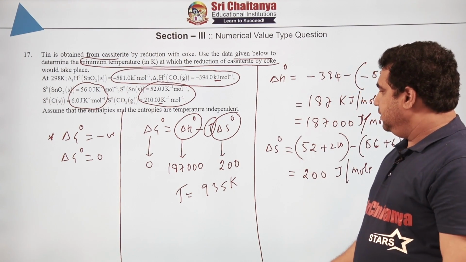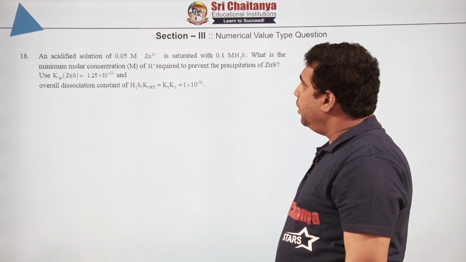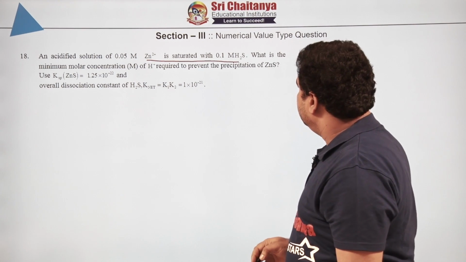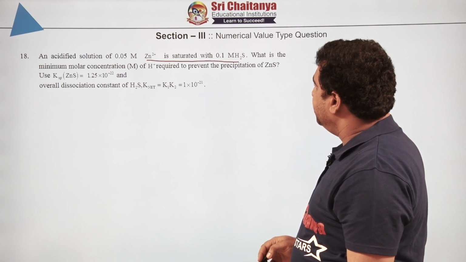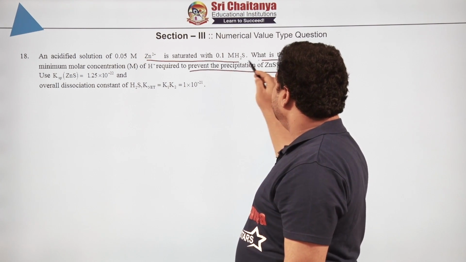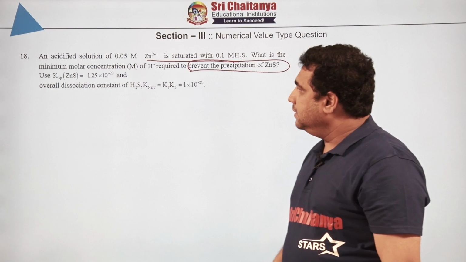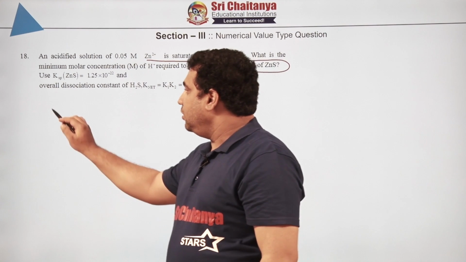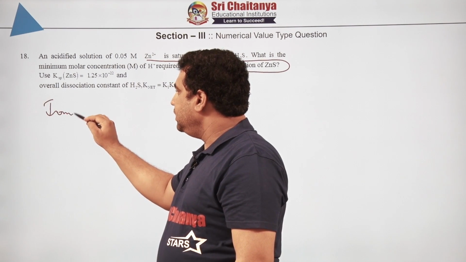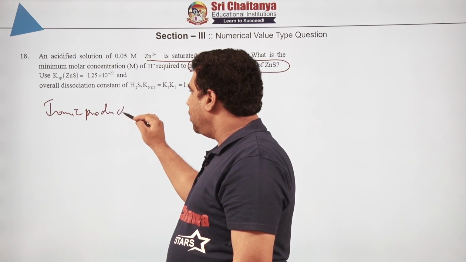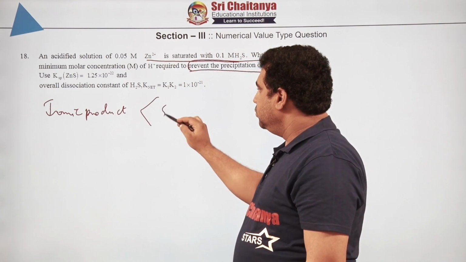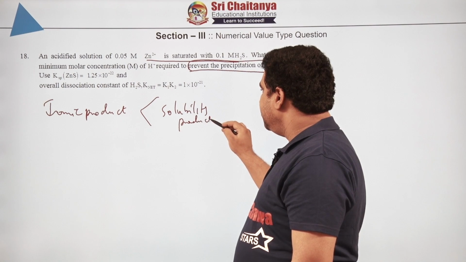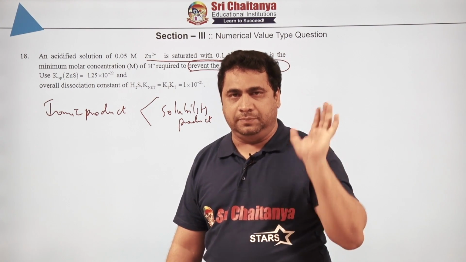Okay. So, let us see our next question. An acidified solution of 0.05 molar zinc plus 2 is saturated with 0.1 molar H2S. What is the minimum molar concentration of H plus required to prevent precipitation? This is a very important point. Using the KSP of zinc sulfide he gave you, to prevent precipitation, what is the meaning of it? We know that the ionic product must be less than the solubility product, correct or not? Then the precipitation will be prevented or stopped.